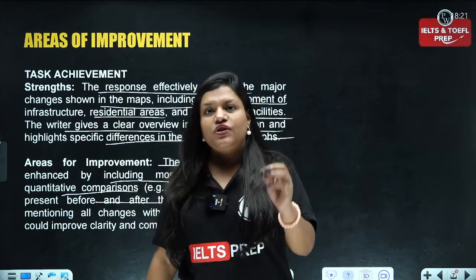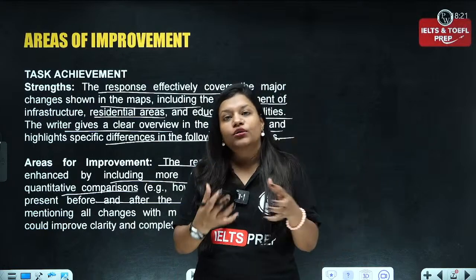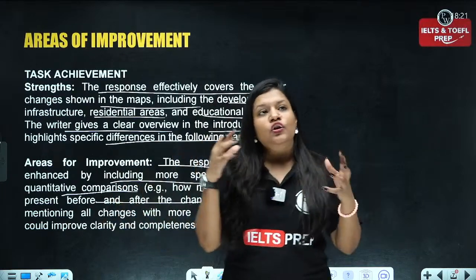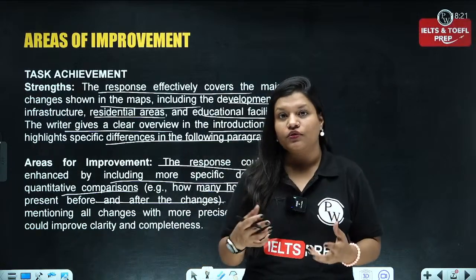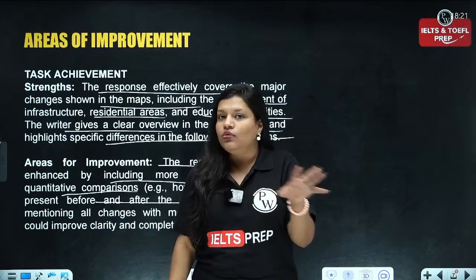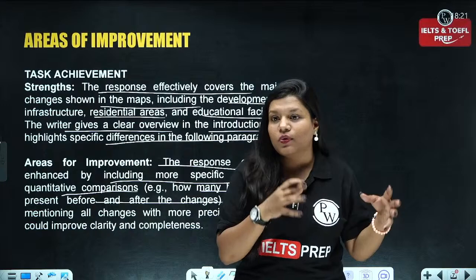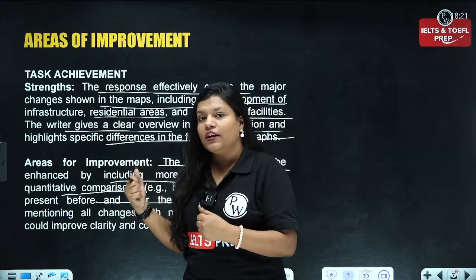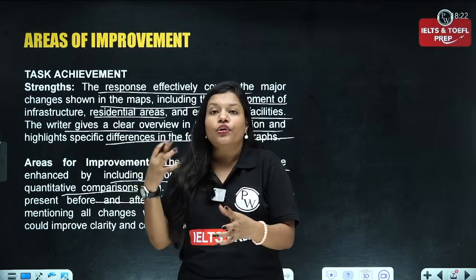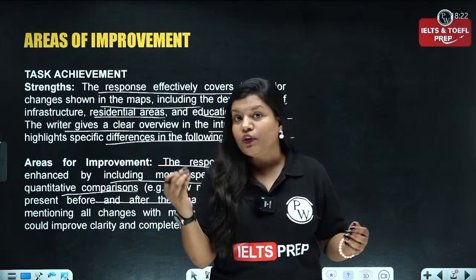So instead of just writing that the amount of housing has increased, you can give clear data in terms of numerics, because numerics are also a concern. You are not bound to only use words. You can use numerical data also in order to come up with a detailed response for a particular thing. Okay.